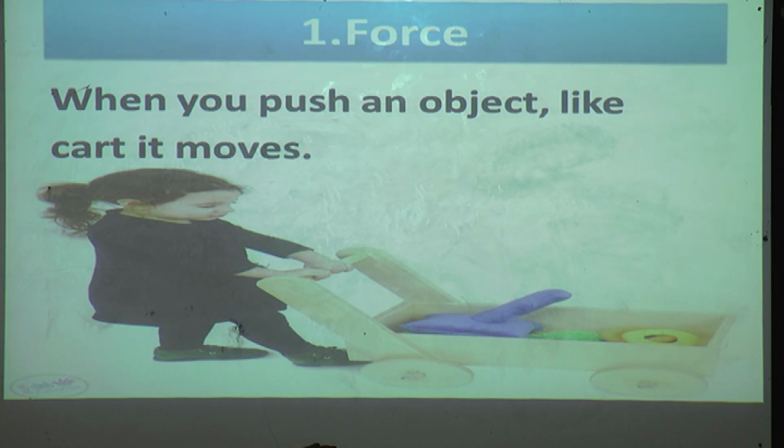You pushed that cart and it moved. When you go to D-Mart, you take the trolley. You use the push force, pushing that trolley, so it moves. Without pushing that trolley, it does not move.